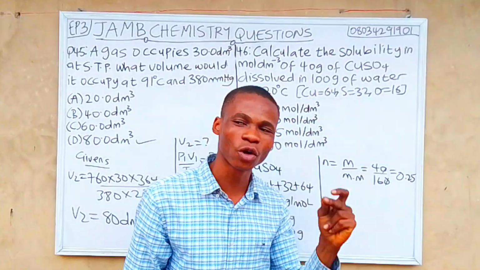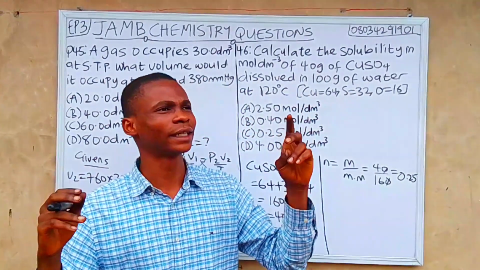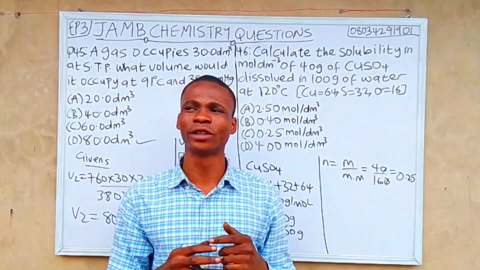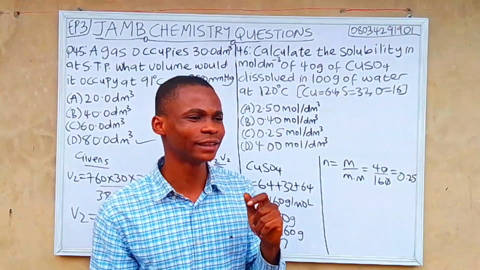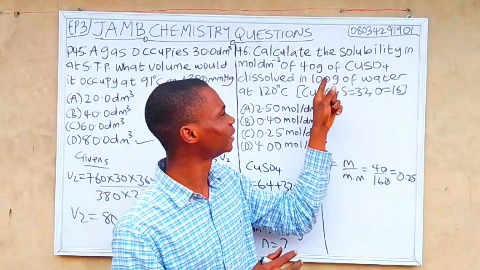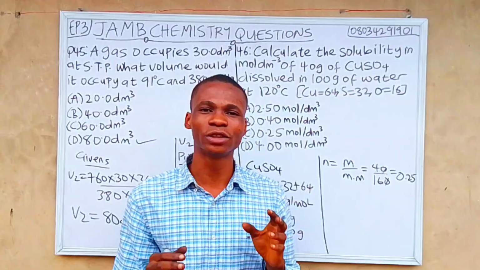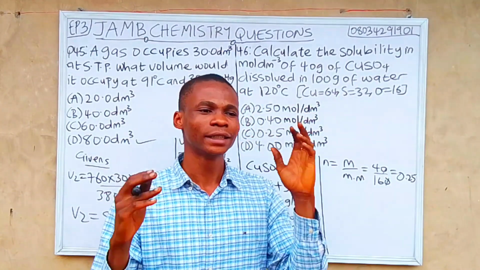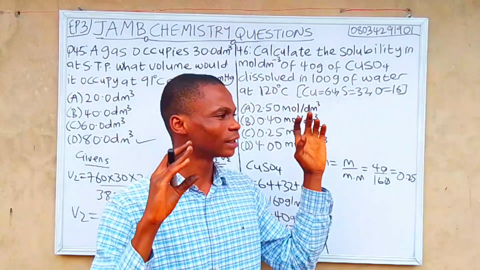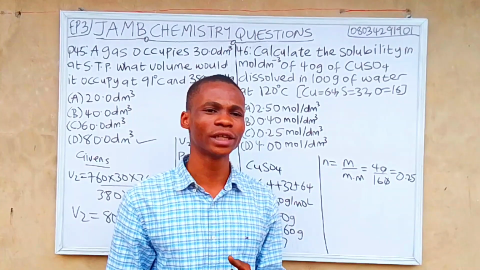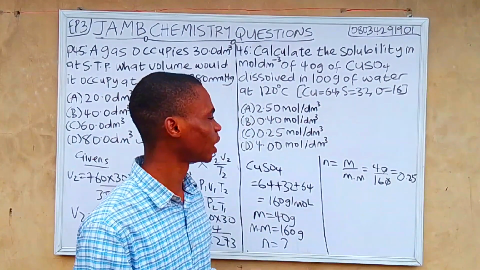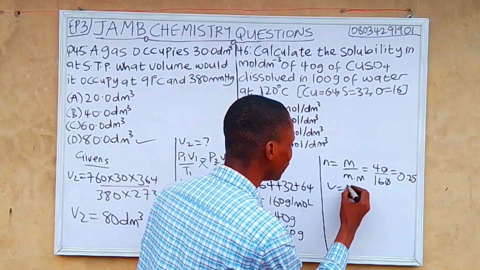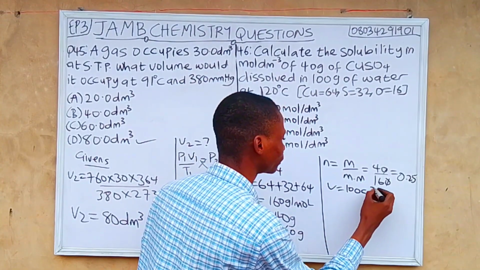I've calculated this kind of question in previous episodes for people that have not understood it yet. Any time you see 100 grams of water, it equally represents 100 centimeter cube, because water takes the shape of the container. So our volume is 100 centimeter cube.